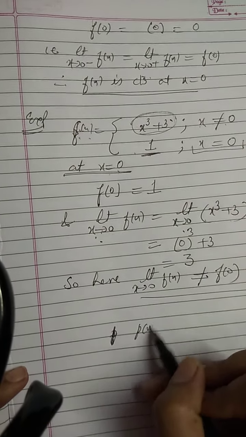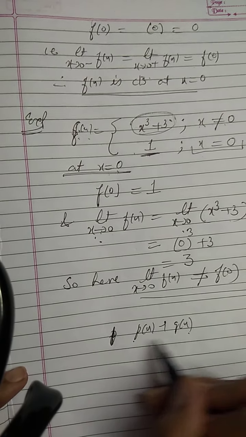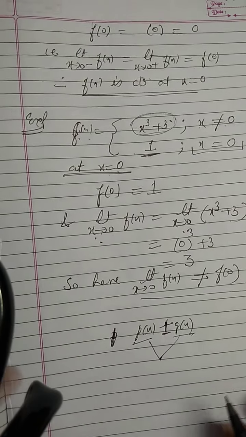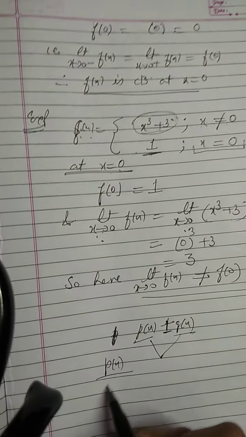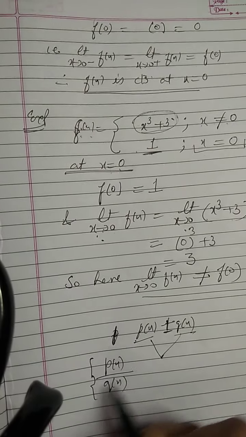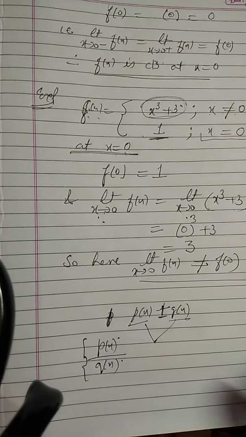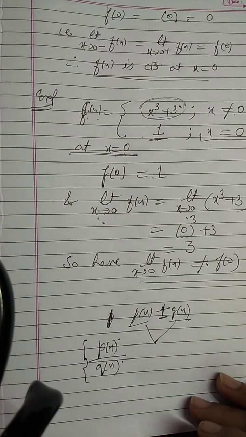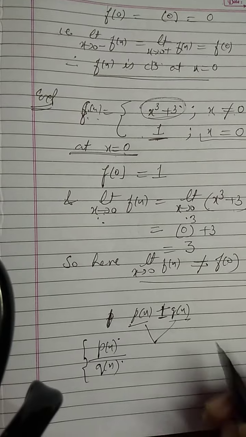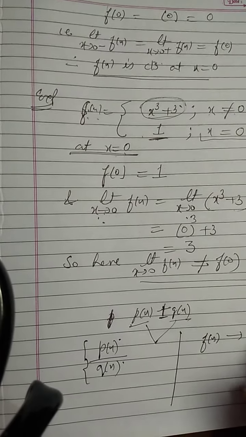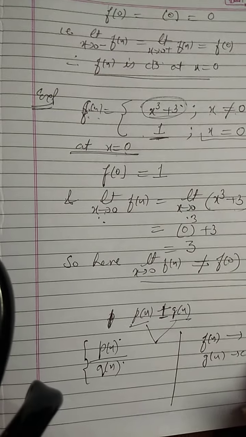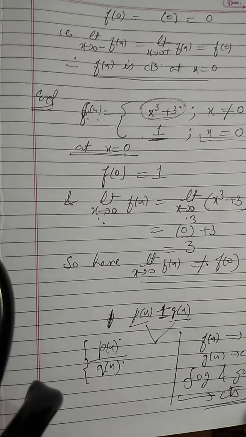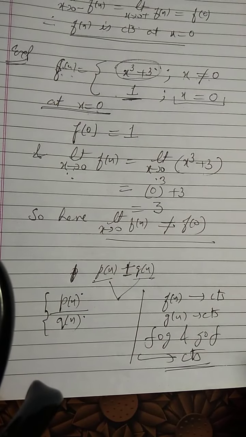And we have algebra of continuous functions also. If I have p of x function plus q of x function, and p of x and q of x both are continuous functions, then the sum is also continuous, and the difference will also be continuous. Okay, and even p of x divided by q of x, if I have a rational function and both the numerator and denominator functions are continuous, then the whole rational function also will be continuous. In the last 3 or 4 sums, we have composition of functions. If f of x is a continuous function and g of x is a continuous function, then fog and gof will also be continuous functions. This is how these sums are done.